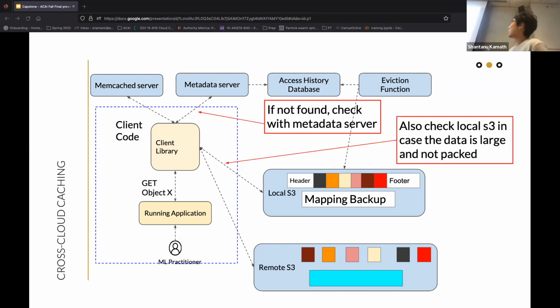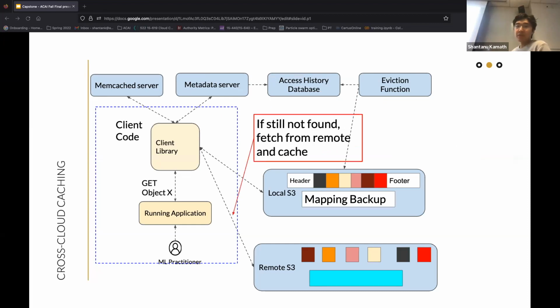If that doesn't return the location of the data, it will consult the metadata server for the location of the data, and at the same time, it will check the local S3 in case the data is a large data object and not packed. Finally, if none of these return the location of the data, then the data has not been fetched before, so the client library will fetch the data from remote and cache it accordingly.